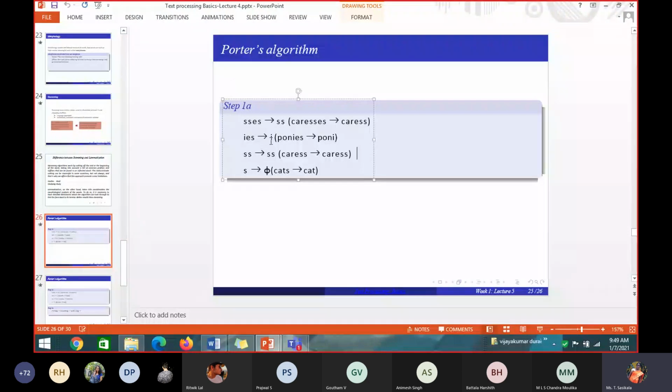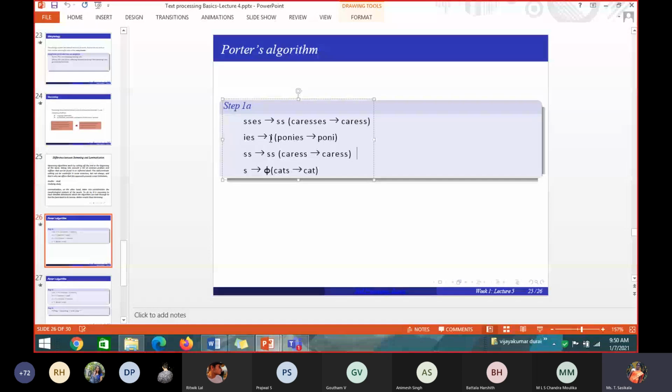If my word has these suffixes, this should be replaced by this. Like that, they have written an algorithm. This algorithm is already available, but it will not give a correct result for every word. So if it ends with IES, it has to be replaced with I to get what? The stem word. Stem word, good.